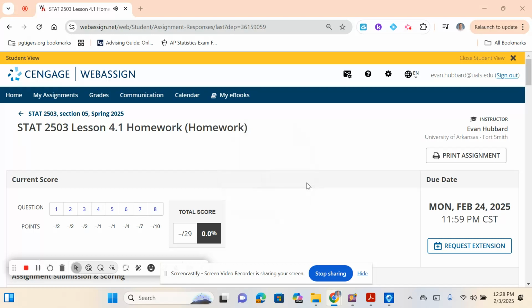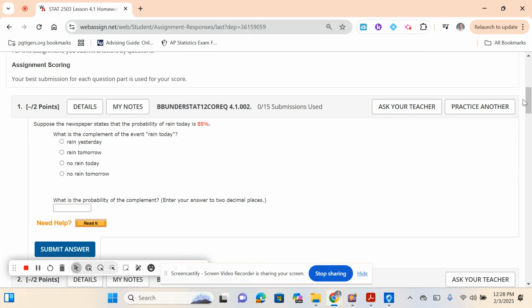All right, number one. Let's look at the homework here. Suppose the newspaper states the probability of rain today is 85%. What's the complement of rain today? So think of what the complement of rain today would be. What's the opposite of raining today? Not raining today. So no rain today.